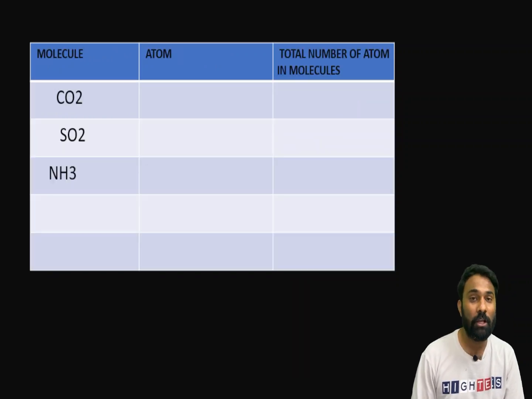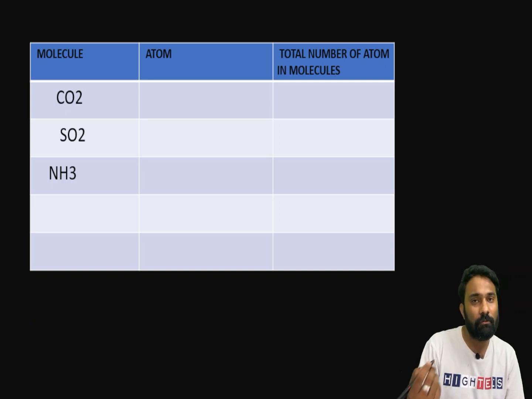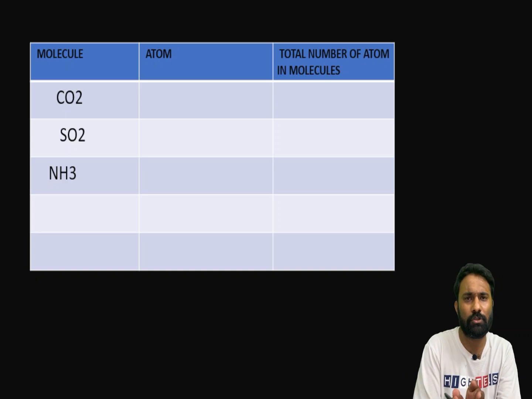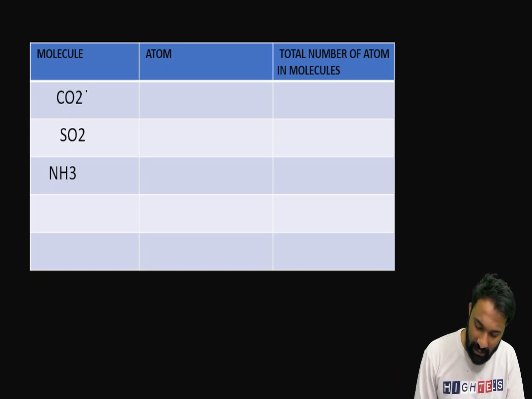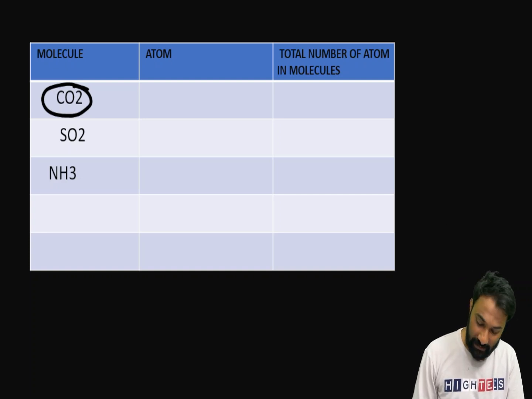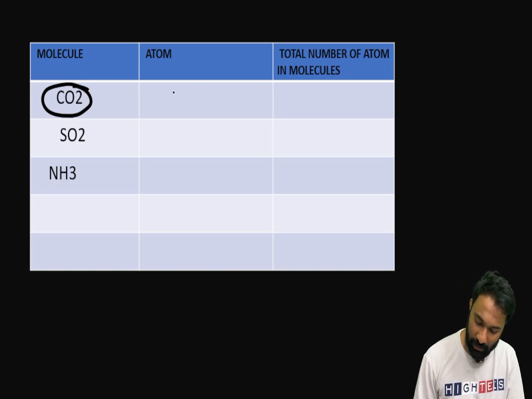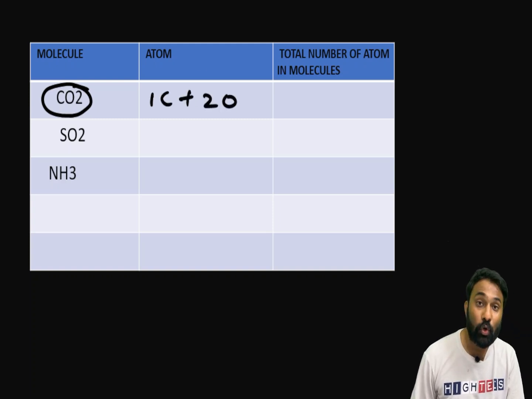Then next we'll move to molecules or compounds. Here first we'll go with the compounds. One or two more atoms combine to give compounds, right? Now you see, if I take the CO2 molecule, this is carbon dioxide, right? This CO2 molecule contains how many atoms? Total 3 atoms, right? 1 carbon atom plus 2 oxygen atoms. Total number of atoms in the CO2 molecule: 3 atoms.